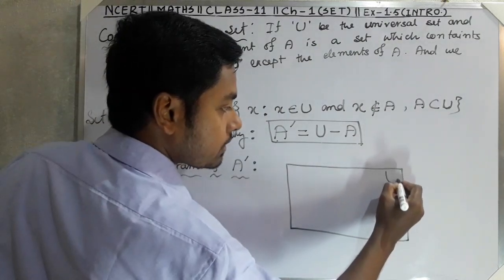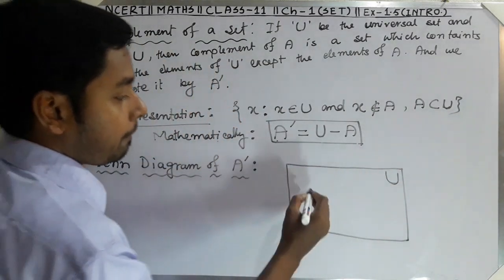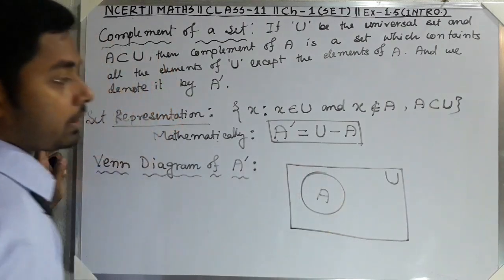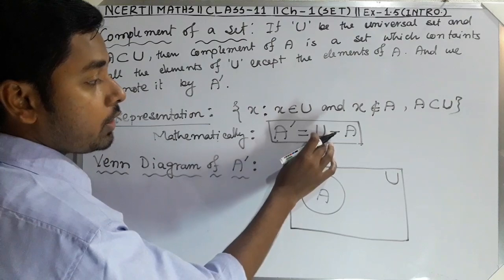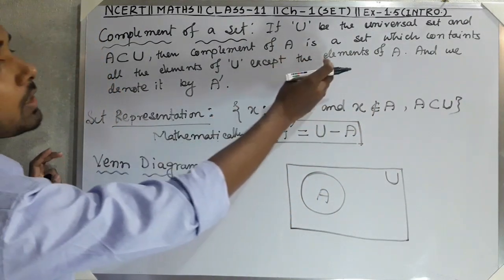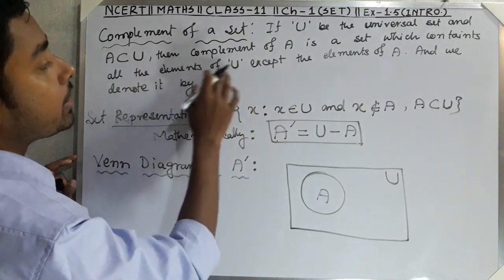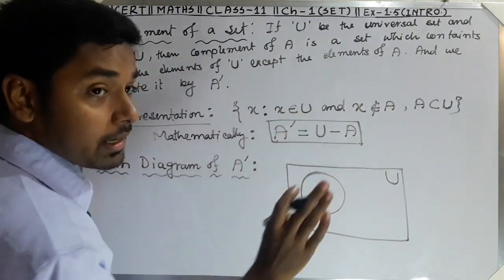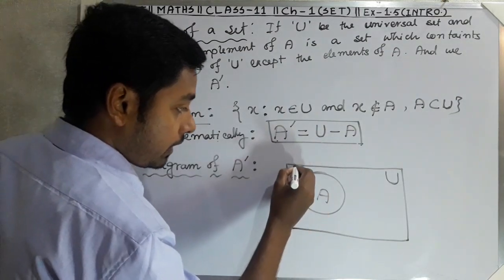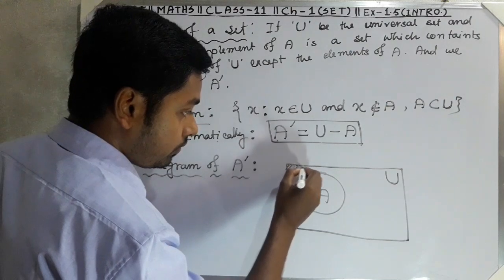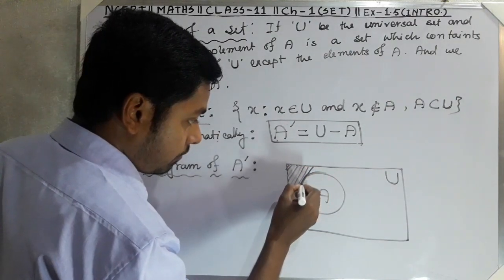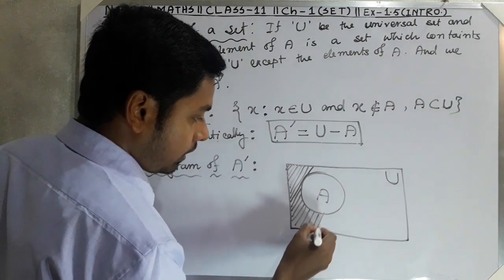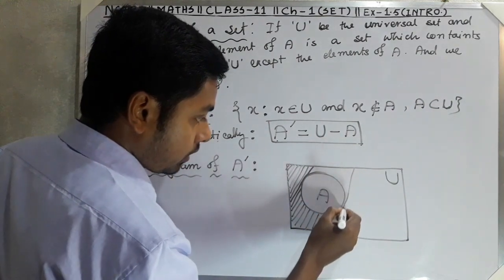So this is the universal set, suppose, and this is A. A complement equals the universal set minus A. Through the definition, A complement is a set which contains all the elements of U except the elements of A, but not the elements of A. So A complement means all the elements of U but not the elements of A.